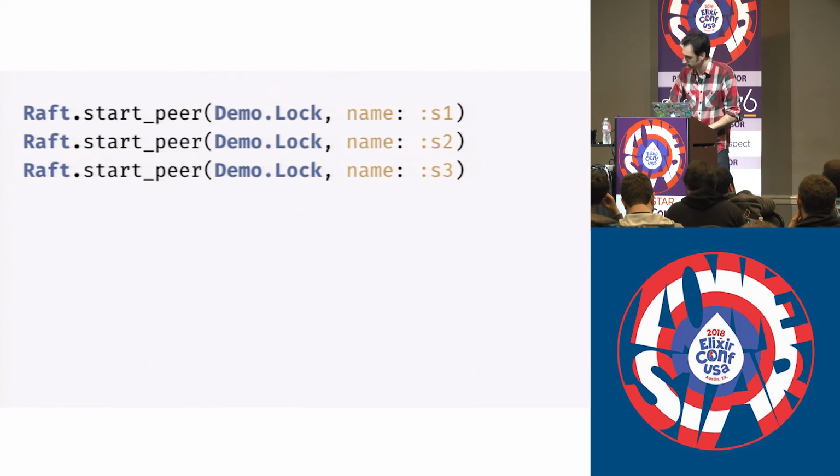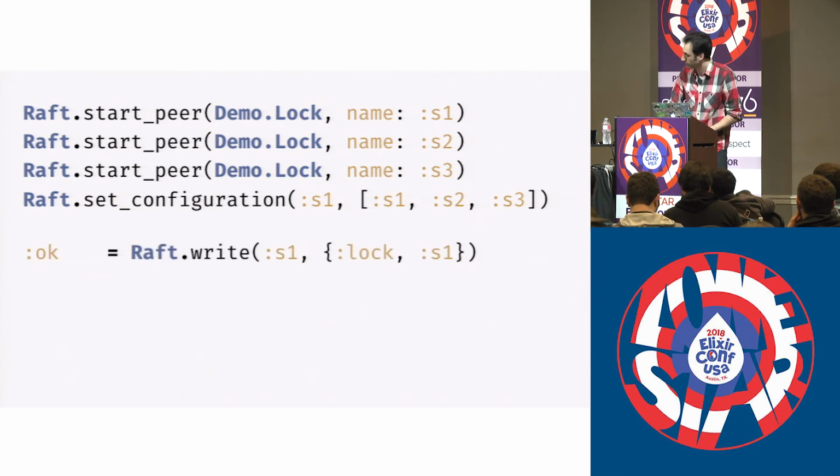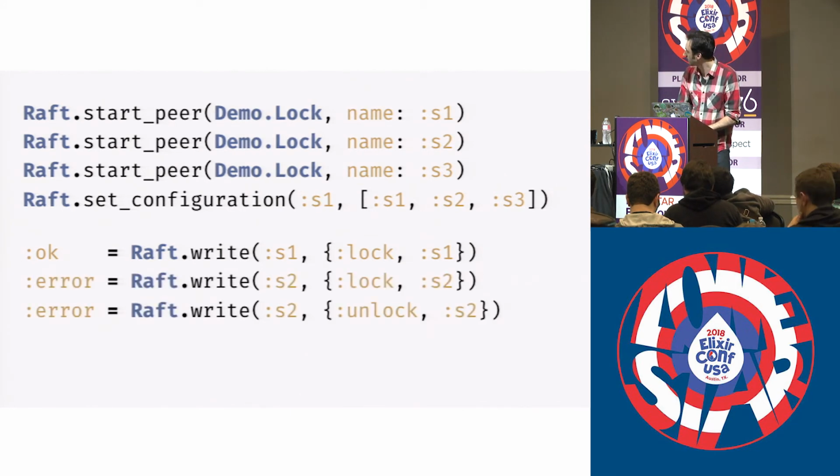So over here, where's my mouse? Over here, no, over here. This is our leader. It's already been elected. We'll talk about what elections mean and what leaders mean in just a second. We'll have two other nodes that are part of our cluster, and this over here is our client. So we're going to go ahead and, I don't know if any of that is going to be legible, but let's see. Okay. That's good. That's probably as good as it's going to get.